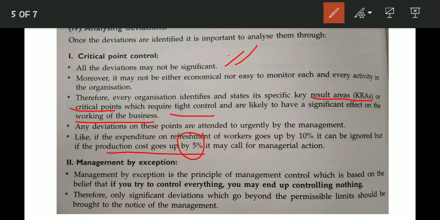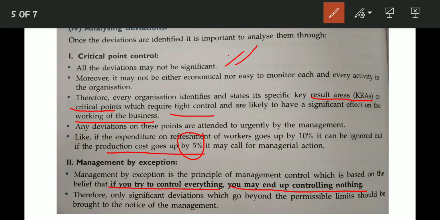Okay. Second is management by exception. This is a principle of management control which is based on the belief that if you try to control everything, you may end up controlling nothing. Okay. This is the highlighted point. If you try to control everything, you may control nothing. So we have to control only those significant deviations which very much affect the business.